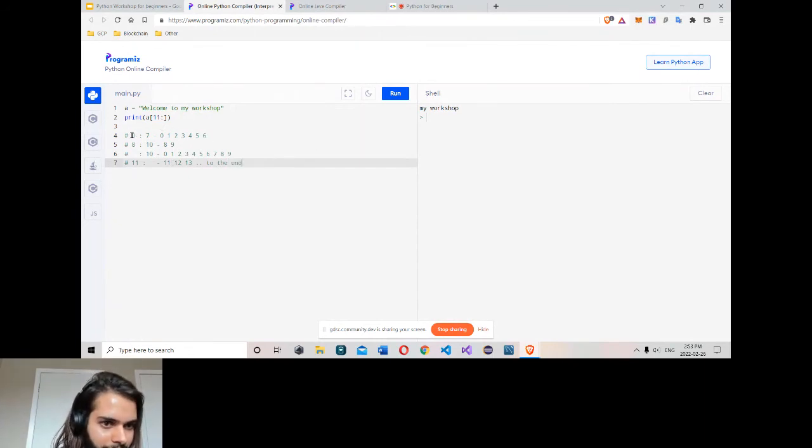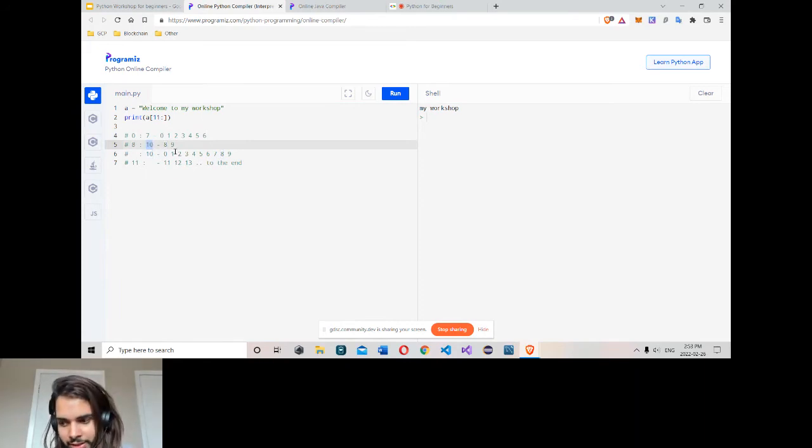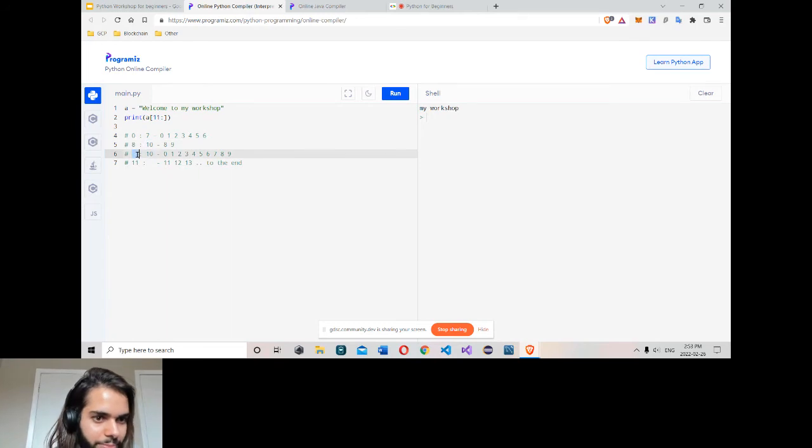You can include the first and last element: the first element is included, the last is not included. So 0 to 7 means 0 to 6 actually, starting from 0, 1, 2, 3, 4, 5, 6. It never goes to 7. 8 to 10 gives only 8 and 9. Simply include the first element and exclude the last element. And if you don't want to write 0, you can simply leave it.